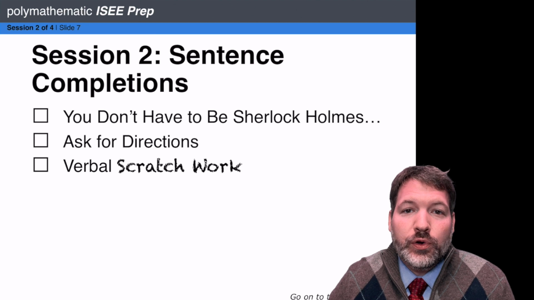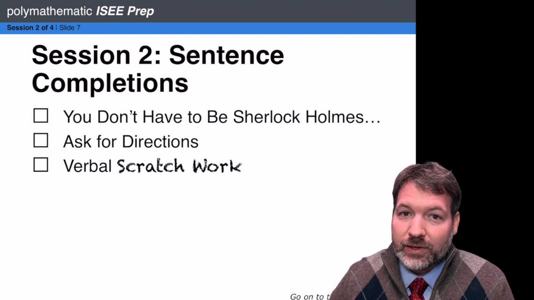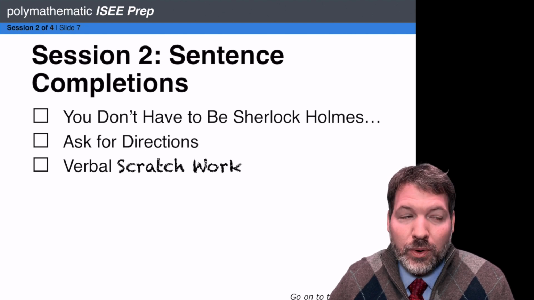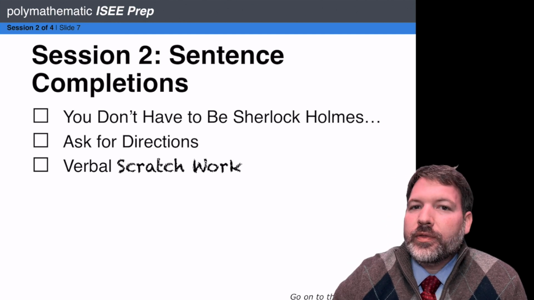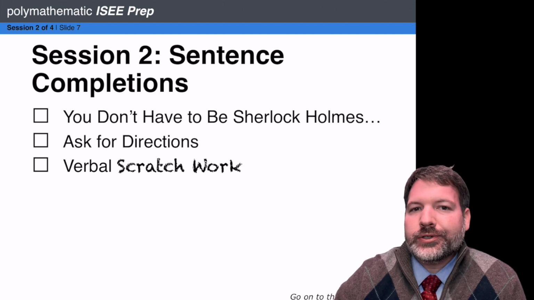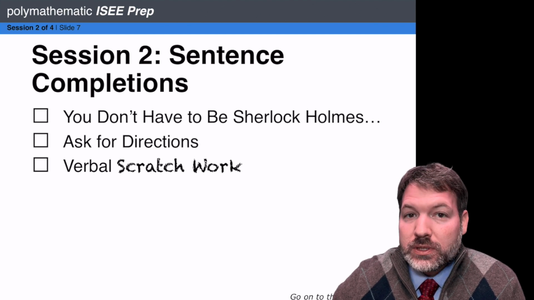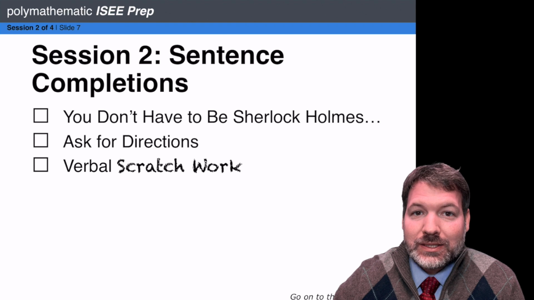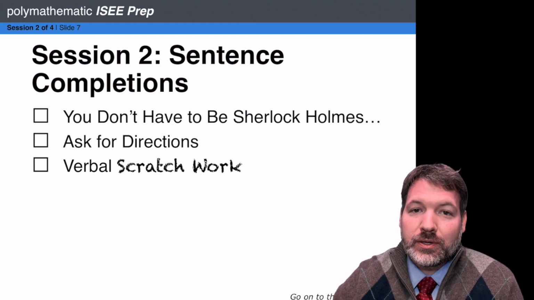First and foremost, vocabulary. These questions often come down to simply knowing the words. And if you know them, you're going to get the question right. And if you don't, you won't necessarily get it wrong, but it becomes a lot more difficult. However, the entirety of how we approach sentence completions can't just be make sure you know the words. First of all, because that might mess up our pacing. Second of all, because the psychometricians who are writing these questions know how to throw students off.